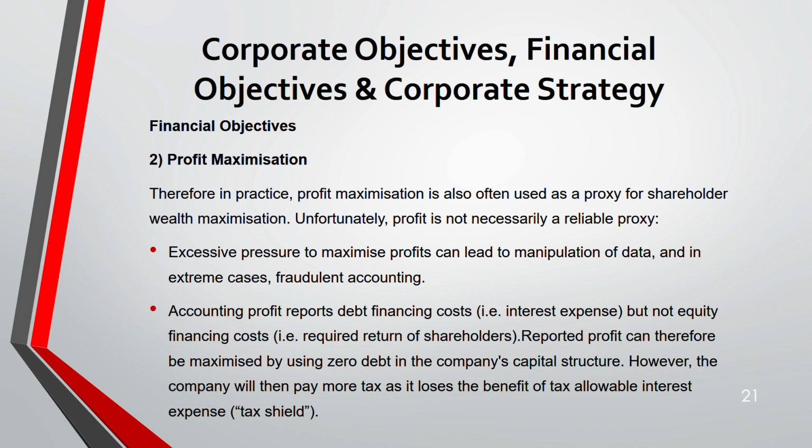But if you maximize that way, remember, you have to pay more tax. If you're purely using equity and not debt, you have to pay more tax because debt has an advantage over equity in the tax. If you are using debt, you have to pay less tax. How? Because in debt you pay an interest, and interest is deducted from expenses before we pay tax. In short, interest is a tax allowable expense, or you can say tax shield. So it gives a benefit. That means you have to pay low tax. But with equity, dividend is paid after tax, so no benefit.